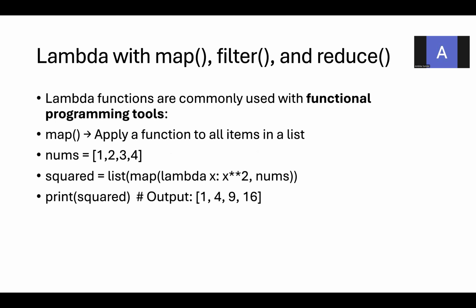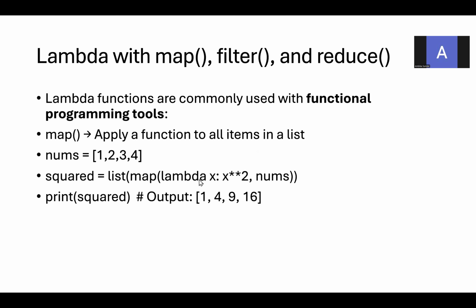For example, I have a list of 1, 2, 3, 4. Here, squared is equal to list of map lambda x colon x star star 2 comma nums. Whatever the values in the variable, each will be passed to x. So now you get the output for 1, 2, 3, 4 as 1, 4, 9, 16.